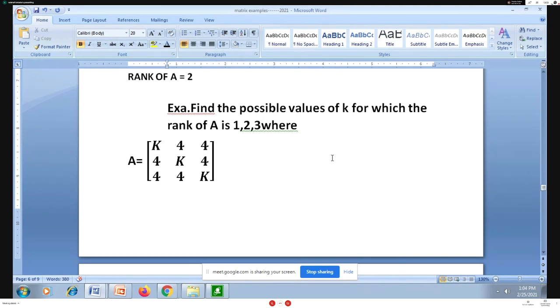I hope most of you are getting my point. And remember one more thing, the rank of a matrix will never be zero. The rank of a matrix will be equal to the number of rows or less than the number of rows. So I have one, two or three.